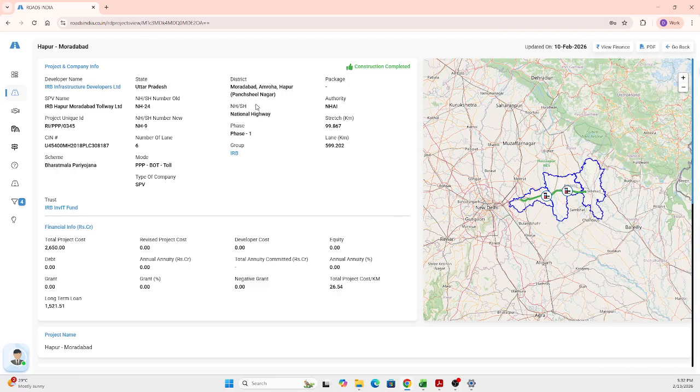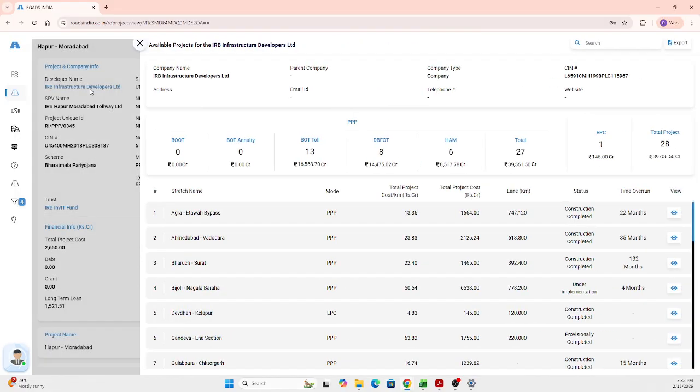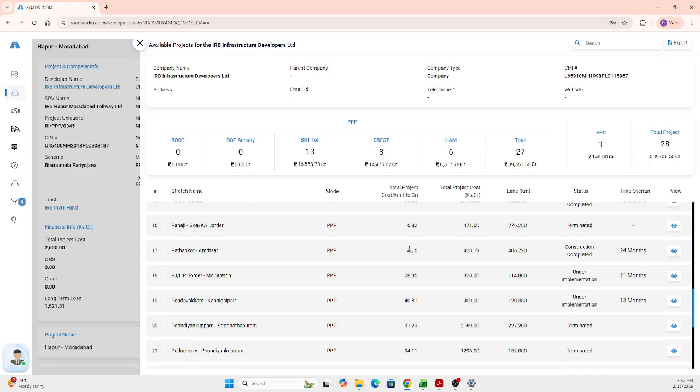And here Hapur to Moradabad is one project that IRB is constructing. And if you want to understand what are all the other projects that IRB is constructing, just toggle this developer name. You get the complete list of that developer also. So there are 28 projects in total, in which 27 are PPP and one is in EPC stage. So you get all the stretch information that is there.